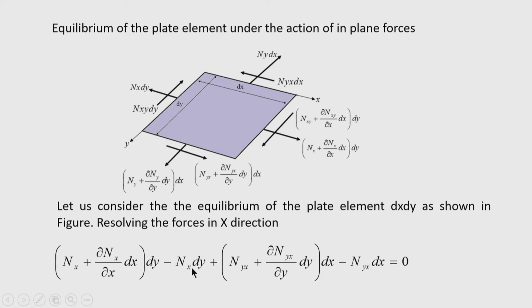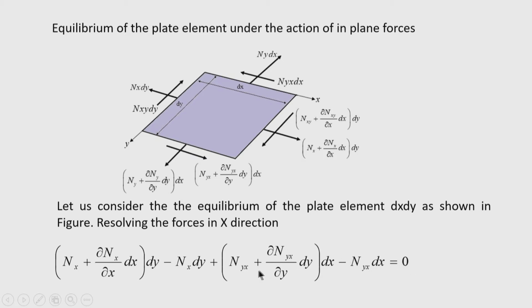Then plus the other force in the x direction: in the positive direction is the force Nyx plus del Nyx by del y into dy, into dx. In the opposite direction, Nyx into dx. So, the total force I have summed up and equated to 0.